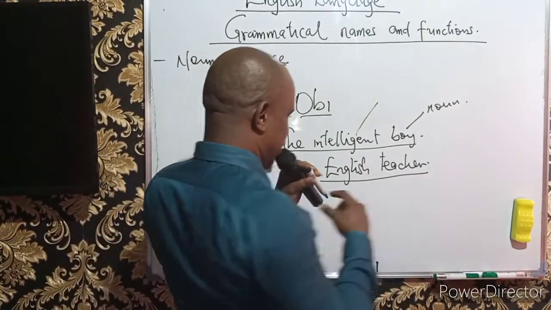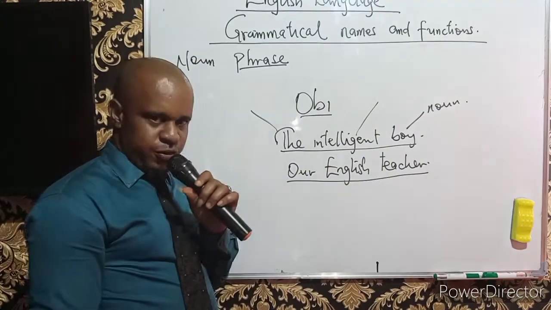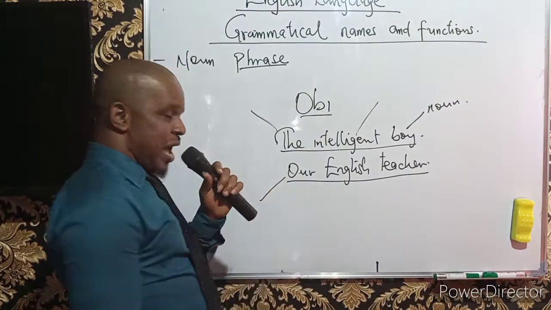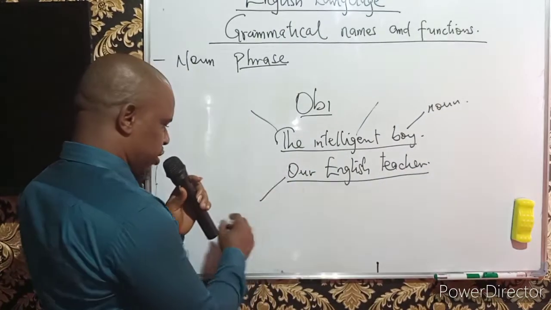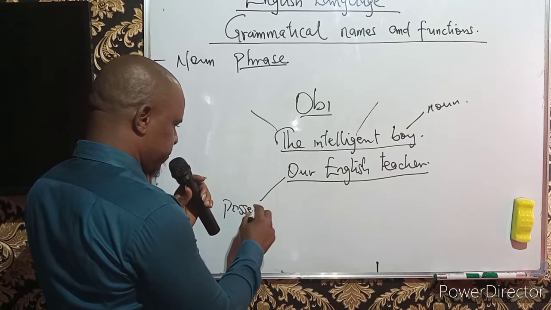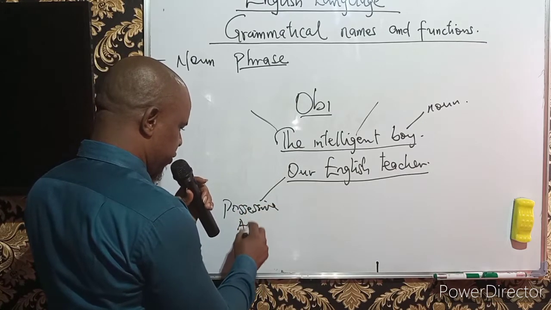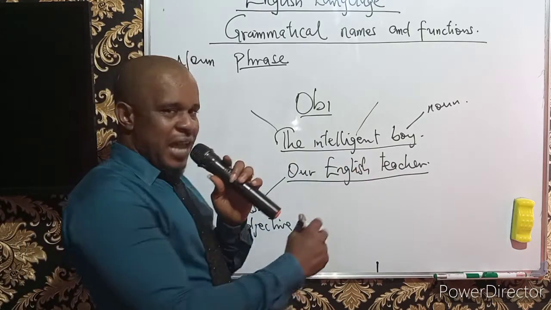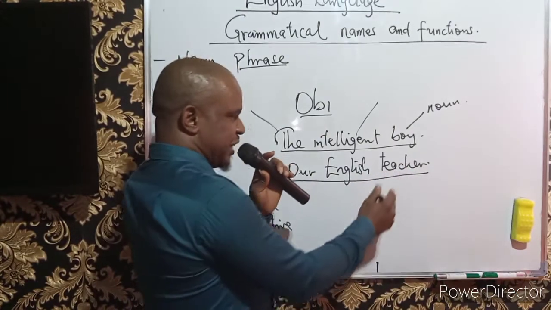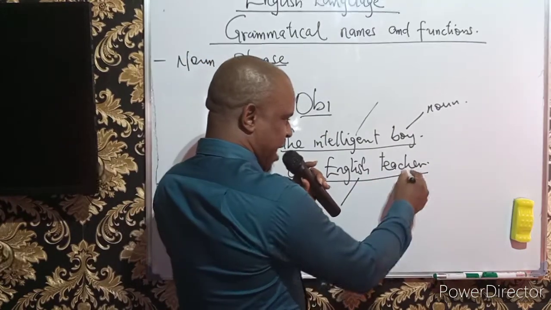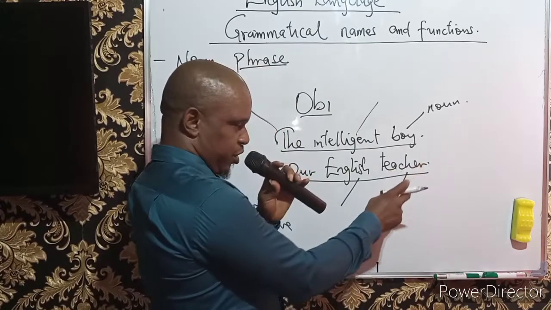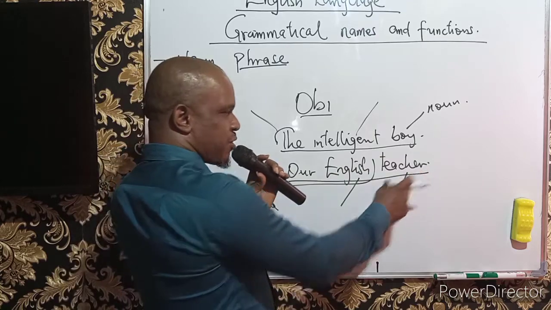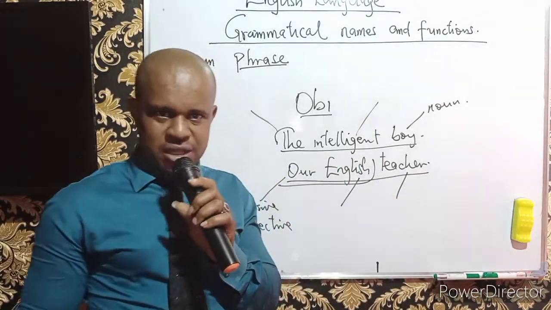We can use that in a sentence. This is also an adjective, for example, in our English teacher. We have this as what? As an adjective. We call this a possessive adjective. Possessive adjective. That is where it belongs. And this is also an adjective. English teacher, describing, this is an adjective also. And this is a noun. This is the head word, of course. Our English teacher. All these are adjectives describing the teacher, which is the head word.